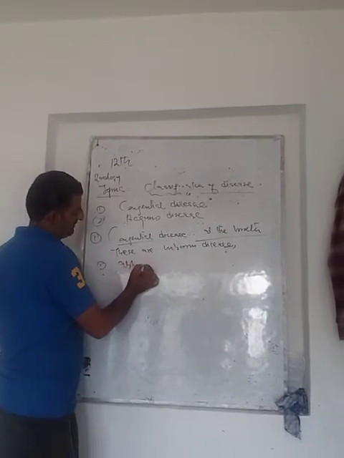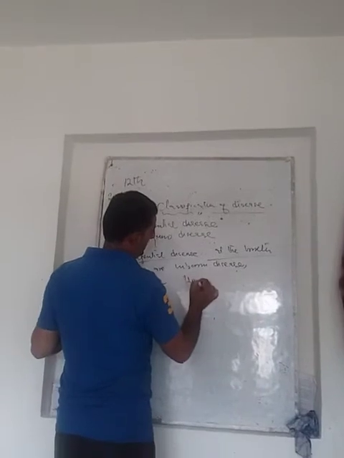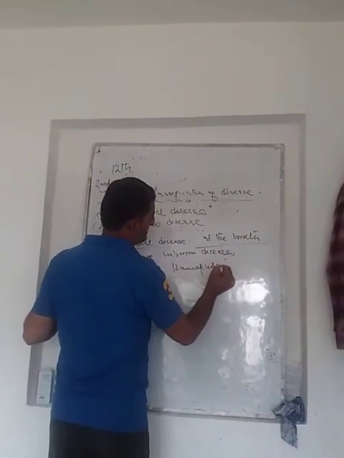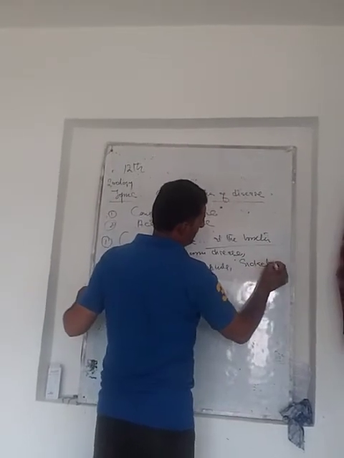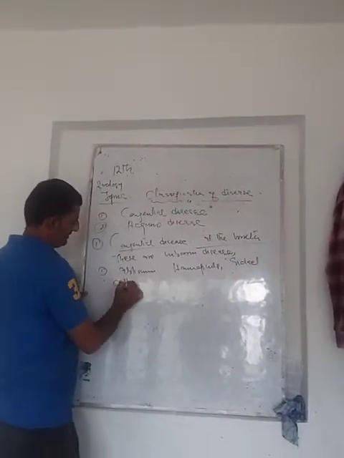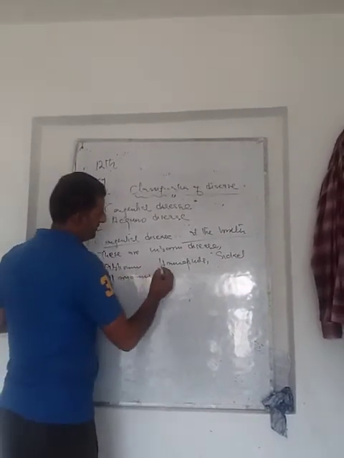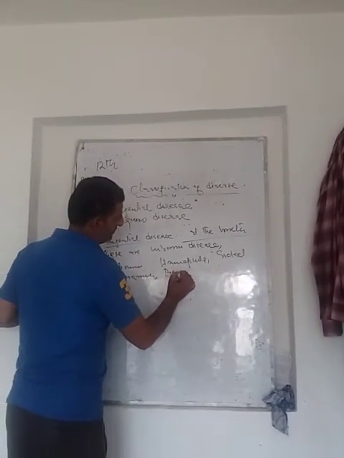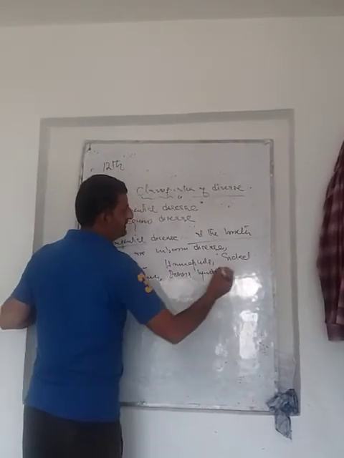albinism. This is an inborn disease. Hemophilia. This is an inborn disease. Sickle cell anemia. This is an inborn disease. Down syndrome. This is a chromosomal abnormality disorder.